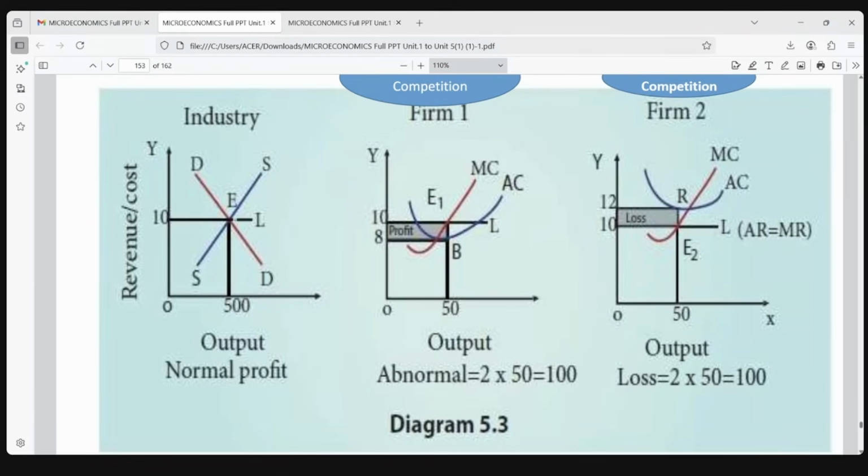Only characteristics you remember, and both the diagrams, one is showing profit, one is showing loss, and both of them will be for the short period only. In the long period, there will be a normal profit situation, no loss and no huge profit situation.